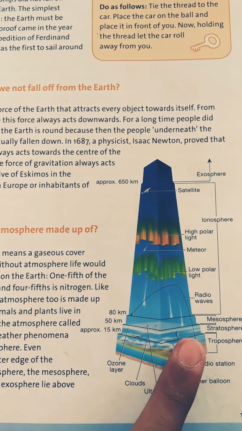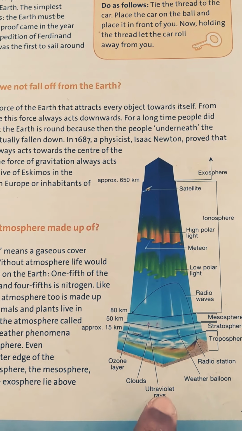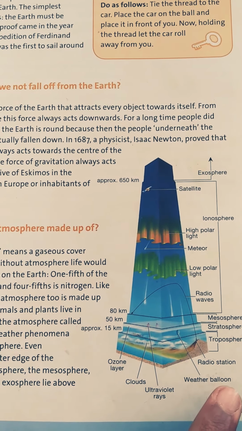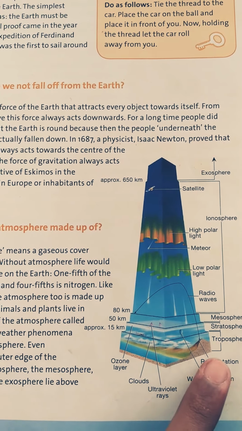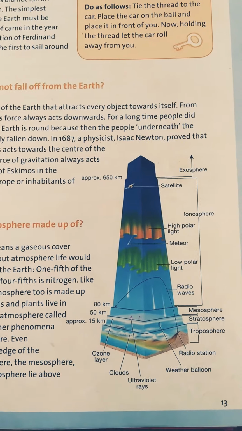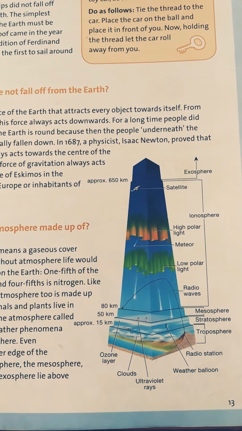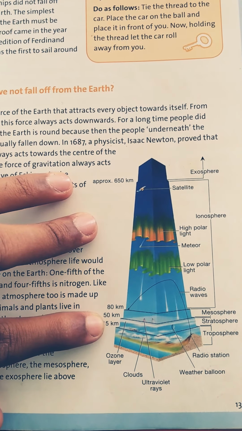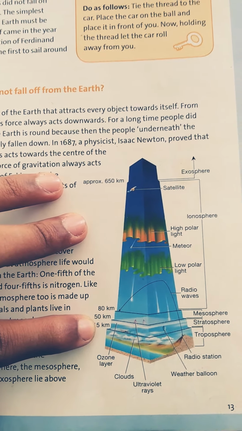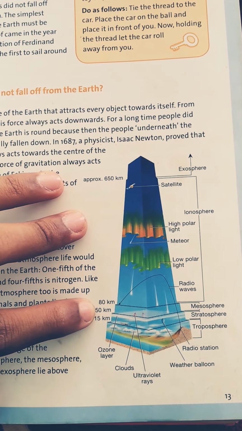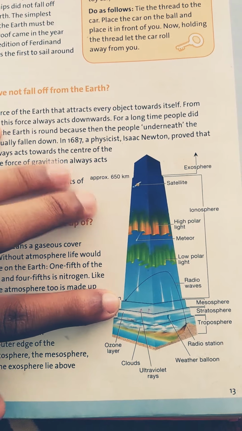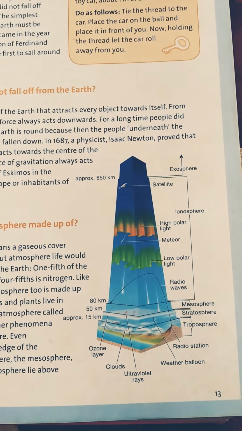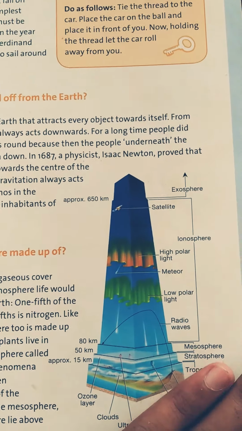Ozone layer in the stratosphere, clouds in the stratosphere, ultraviolet rays come up to the mesosphere, weather balloon in the stratosphere, radio station, of course it will be on earth, so it will come under the stratosphere. Now you can see the length. The stratosphere extends up to 15 kilometers, the stratosphere 50 kilometers, mesosphere 80 kilometers, ionosphere approximately 650 kilometers, and the exosphere we can't understand.